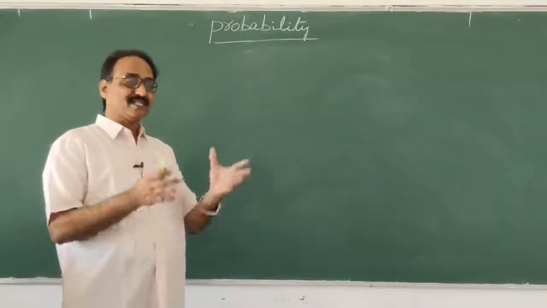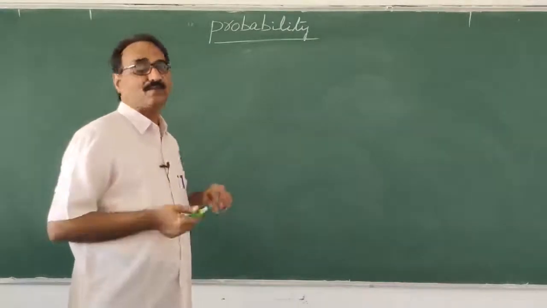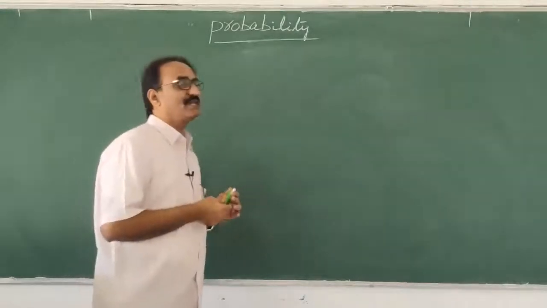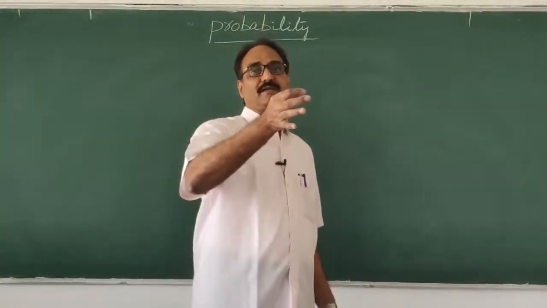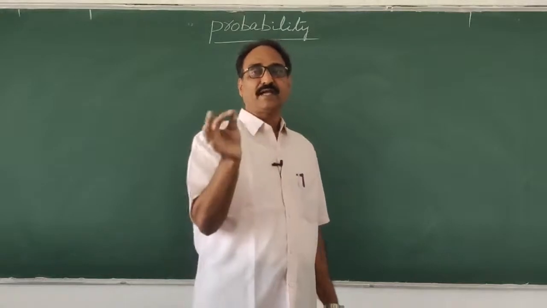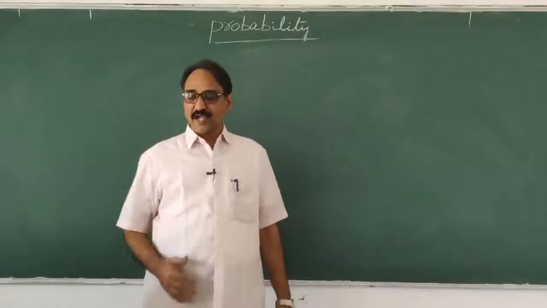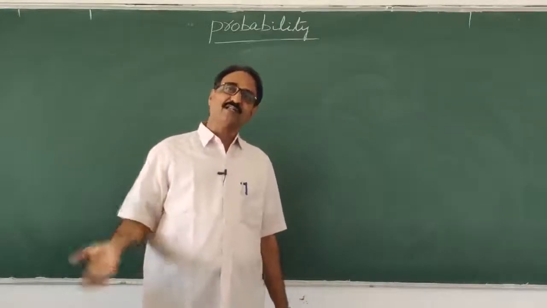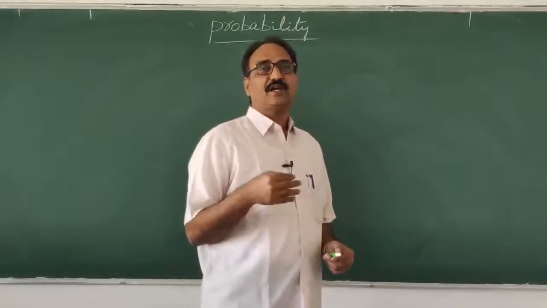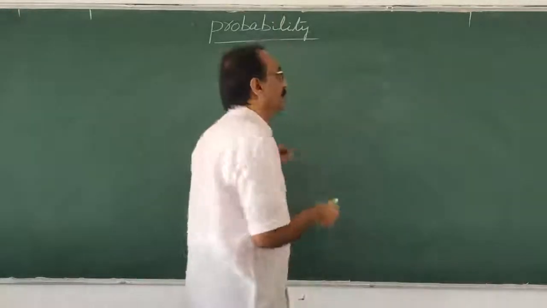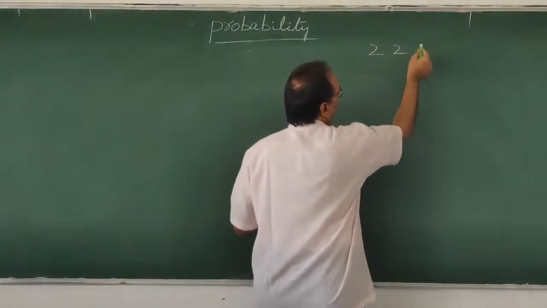First of all, let us see the number of sample points, the sample space. Here you need not think much about it. Already you know that when you toss a coin, there are two outcomes, head and tail. Whether 3 coins are tossed at a time or a coin is tossed 3 times, both are the same. So if 3 coins are tossed, the first chance is 2, second chance 2, third chance 2.